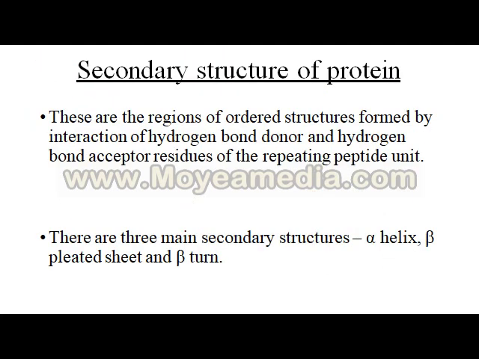Now let us discuss the secondary structure of protein. Secondary structure is somewhat more complicated than the primary structure. These are regions of ordered structure formed by interaction of hydrogen bond donor and hydrogen bond acceptor residues of the repeating peptide bond. So here hydrogen bonding is involved. There are three main secondary structures: alpha helix structure, beta pleated sheet structure and beta turn structure. Let us discuss them one by one.